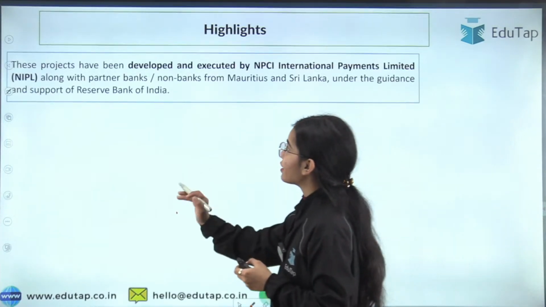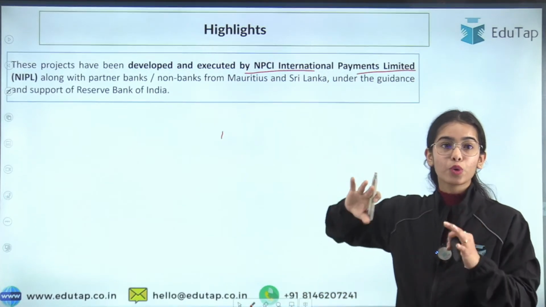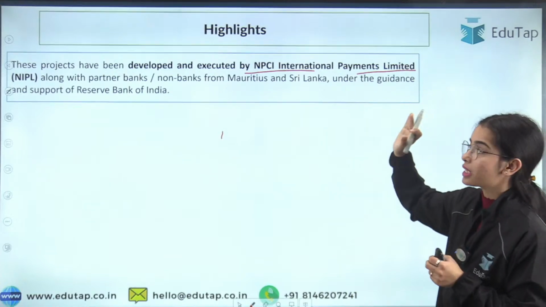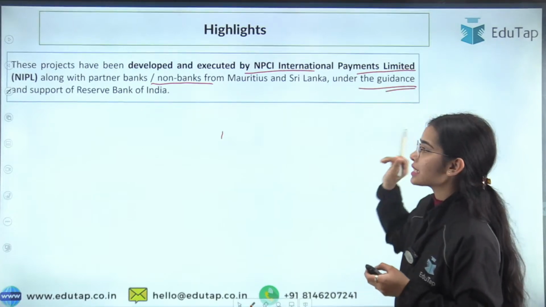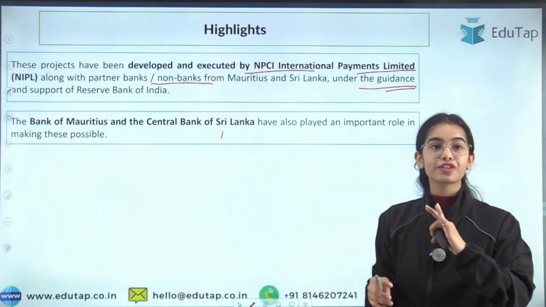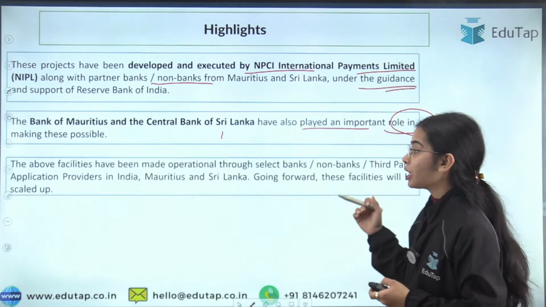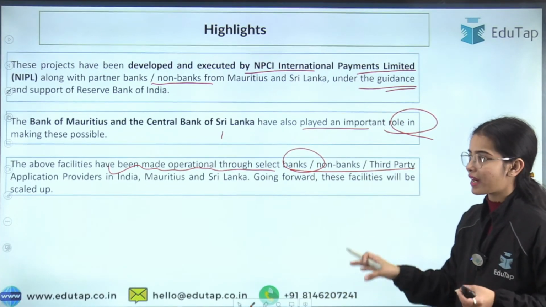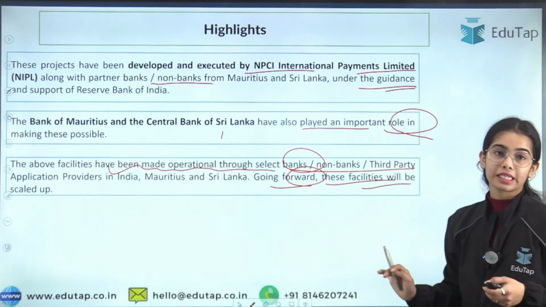Now, these projects have been developed and executed by NPCI International Payments Limited, that is NIPL. So I hope you remember that the NPCI has an international arm, that is the NPCI International Payments Limited, along with partner banks or non-banks from Mauritius and Sri Lanka. Under the guidance and support of the Reserve Bank of India, this project has been developed. Okay, the Bank of Mauritius and the Central Bank of Sri Lanka have also played an important role in making this possible. The above facilities have been made operational through select banks, non-banks, third-party application providers in India, Mauritius and Sri Lanka. Going forward, these facilities will be scaled up.